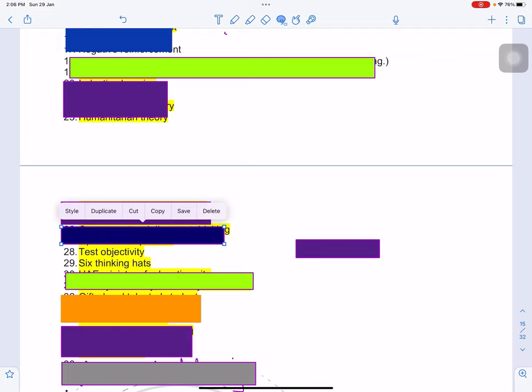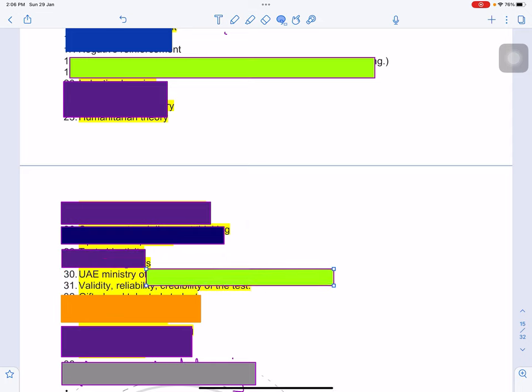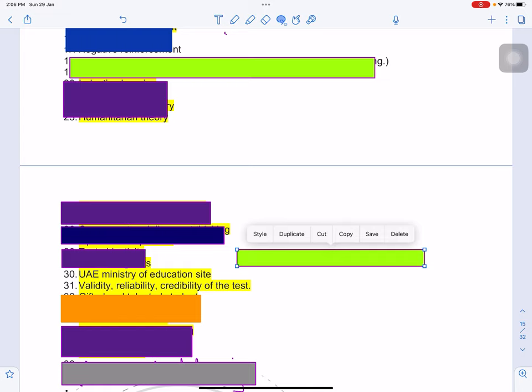Then the sixth thinking hat, I have already told you. So you should know the color of the sixth thinking hat and for which feeling or process it is representing. Then the UAE Ministry of Education site: if you type this on Google, it will take you to the site definitely. There are links to a few further sites. Please go there. There are a few statements, important information, make a note of it, highlight it and remember it, because in this context questions are asked and it was asked.